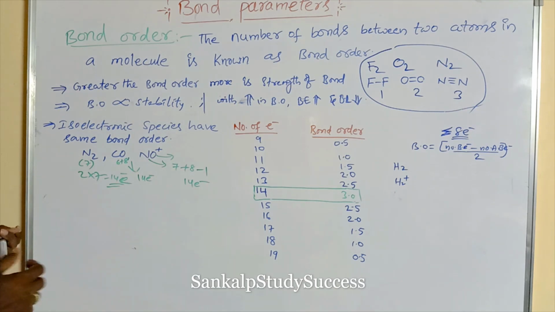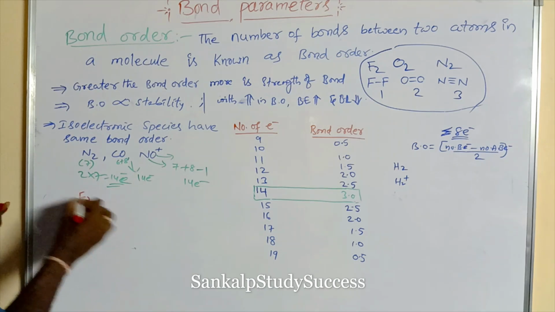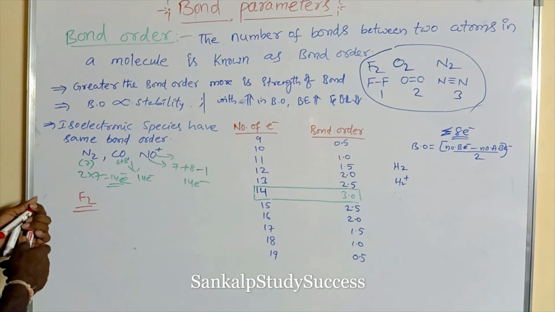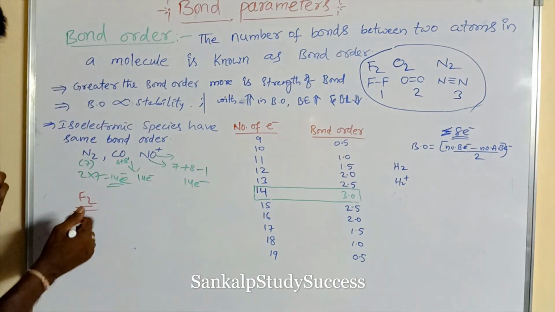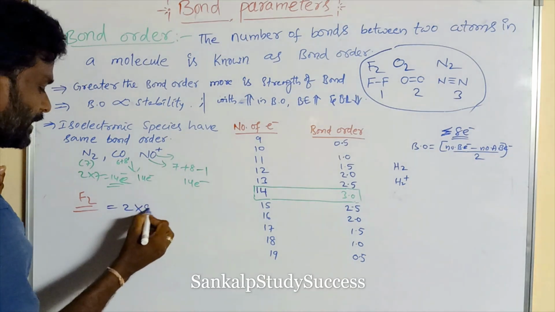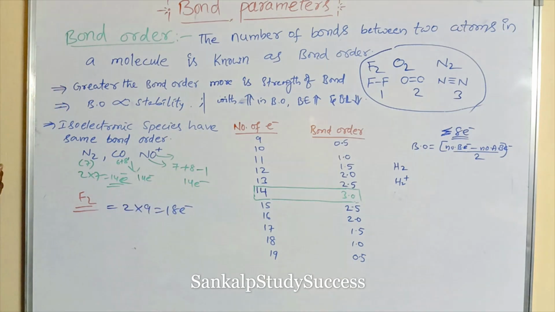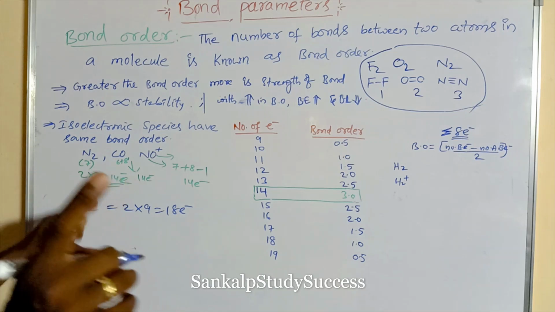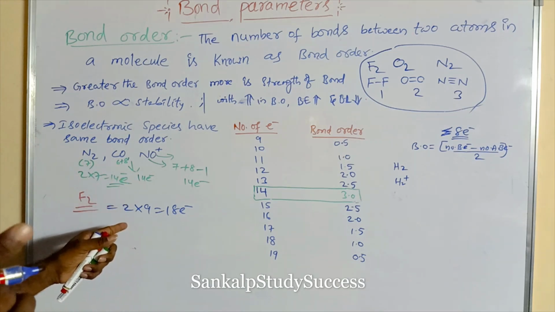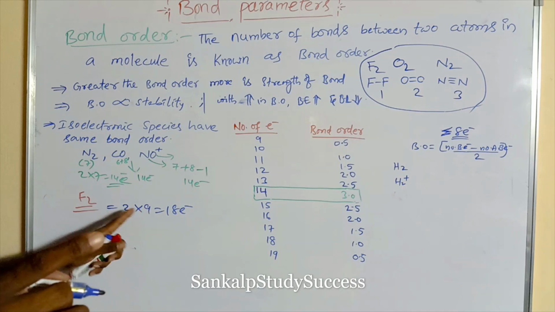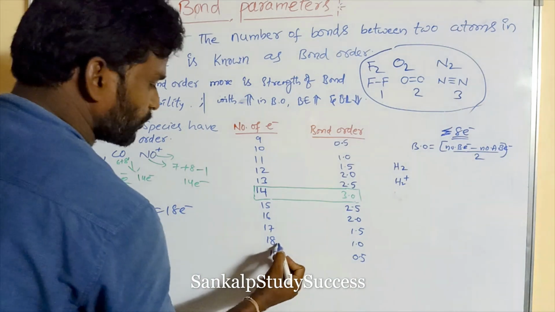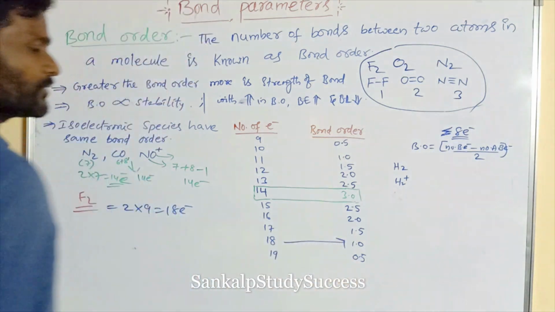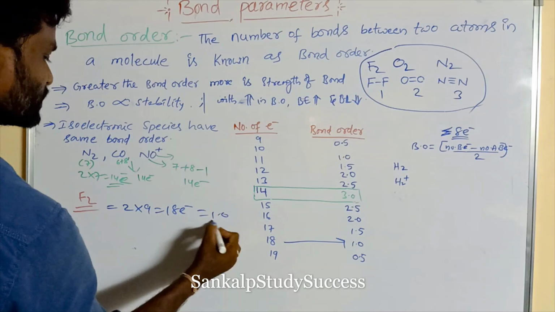So what is the bond order of fluorine, F2, right? Fluorine, what is the atomic number? 9. 2 9s are 18. So it contains 18 electrons, since each fluorine has 9 electrons because its atomic number is 9, and the atomic number is equal to the number of electrons. 18 electrons means its bond order is 1.0.